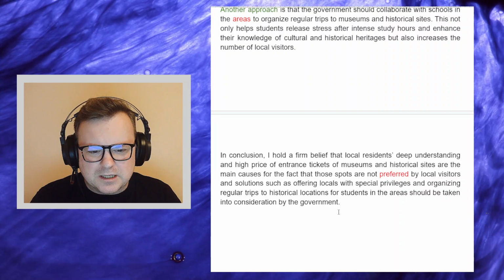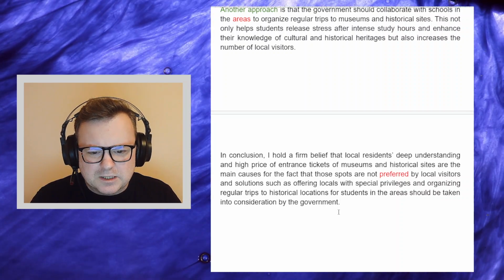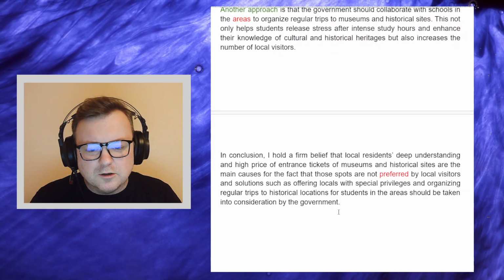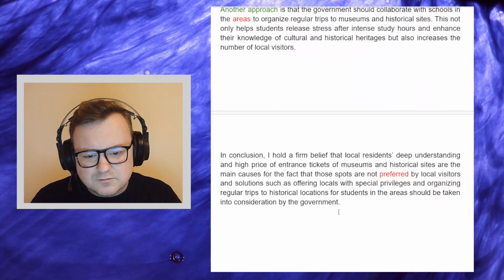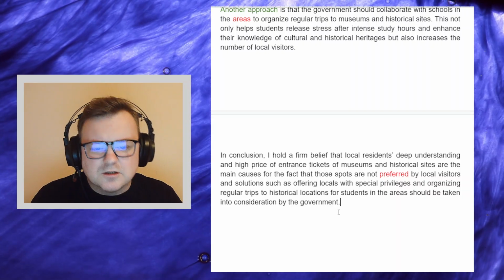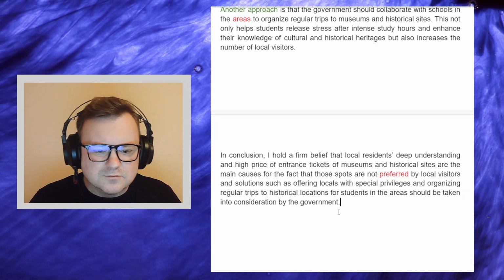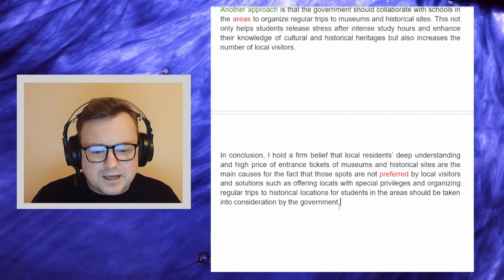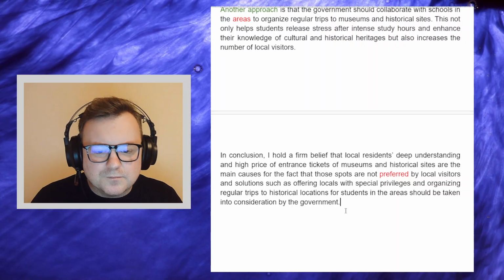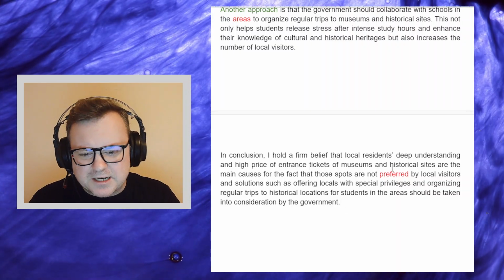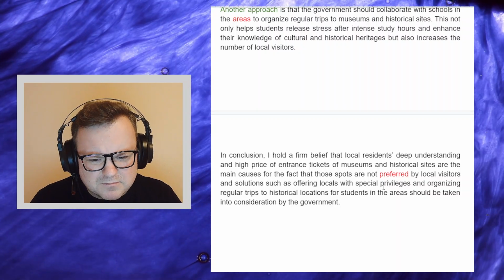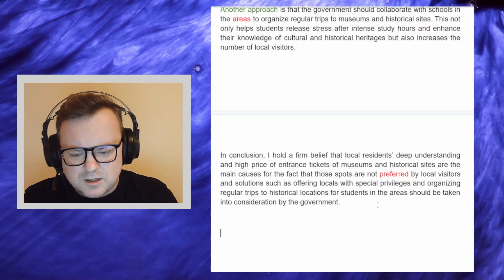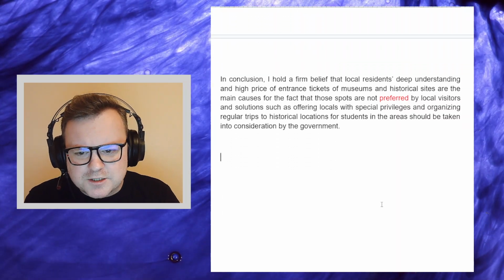So something like, in conclusion, the main reasons why locals tend not to visit museums and historical sites are the price of tickets and local residents' deep understanding. Maybe that's about the same length. Let's do a quick rewrite of this.